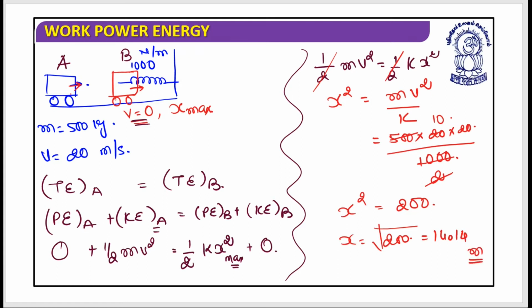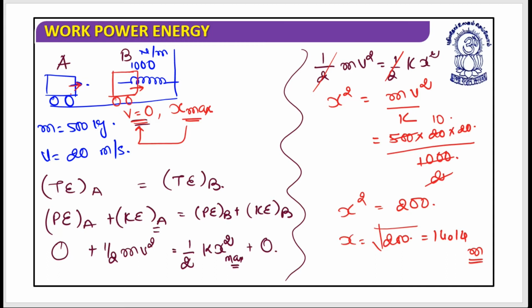So this spring can be compressed by a maximum of 14.14 meters, or I can say that at the position when the spring has been compressed by 14.14 meters, the car will come to rest.